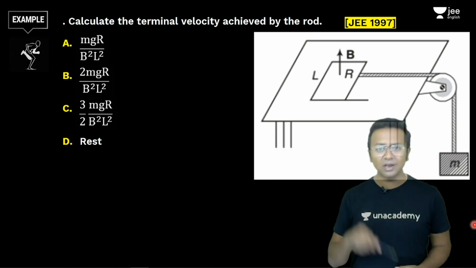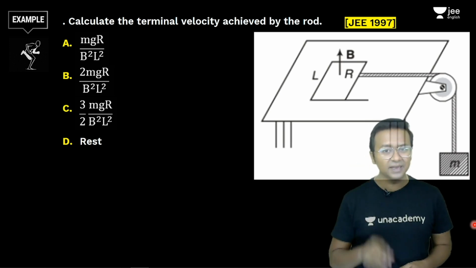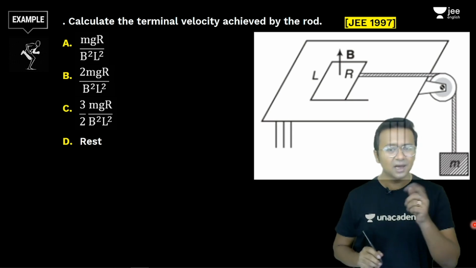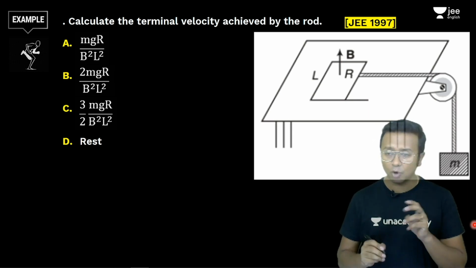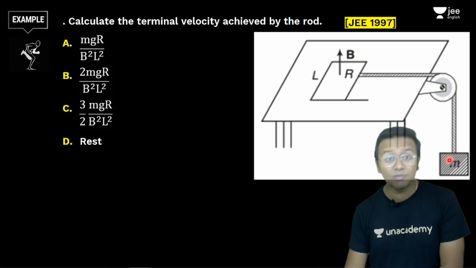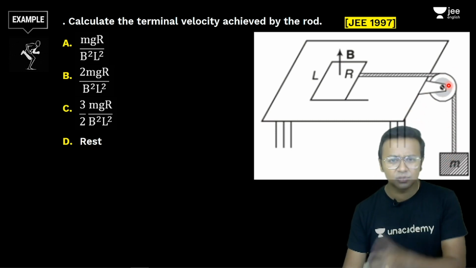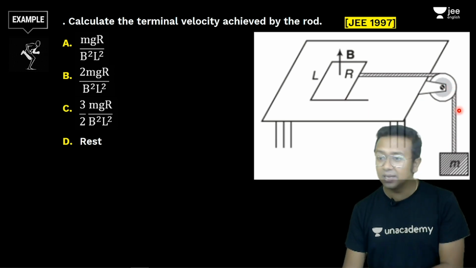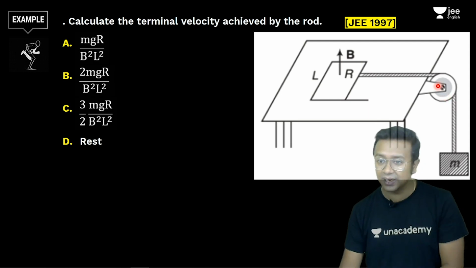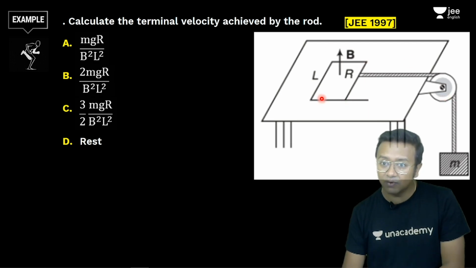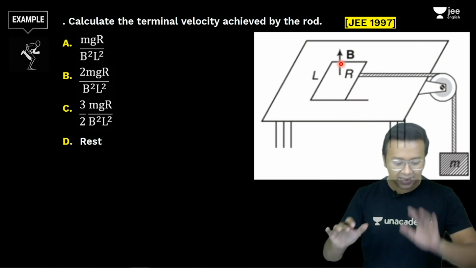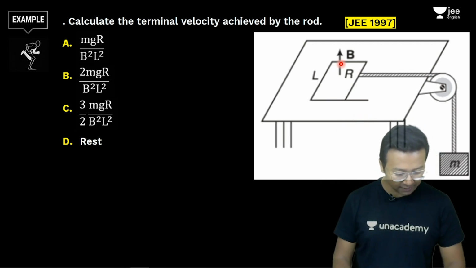But if I look at this question very objectively, you will see that this question can be solved in like 3 lines. In 3 lines. How exactly? Three thoughts are very important. Let me explain the question. This arrangement is connected to a block of mass M, and there is a pulley which is massless, an ideal pulley. This string out here is inextensible and massless, so it's an ideal string, and it is connected to this rod which is going over this rail, and the magnetic field is in the upward direction.